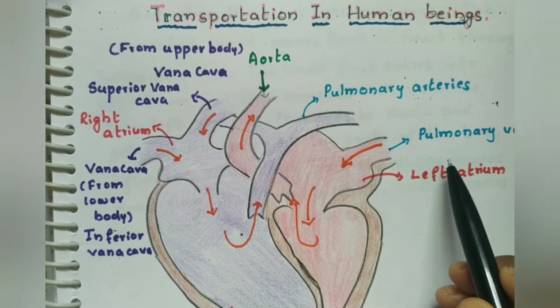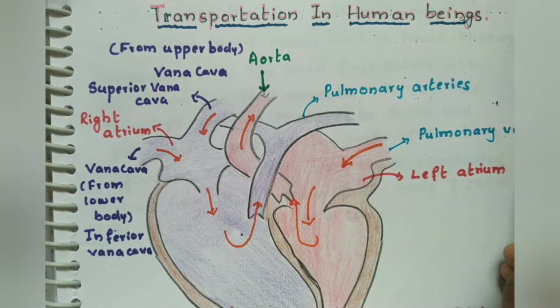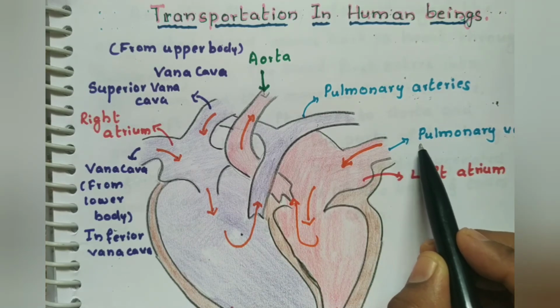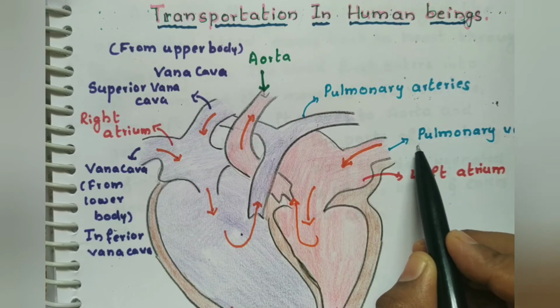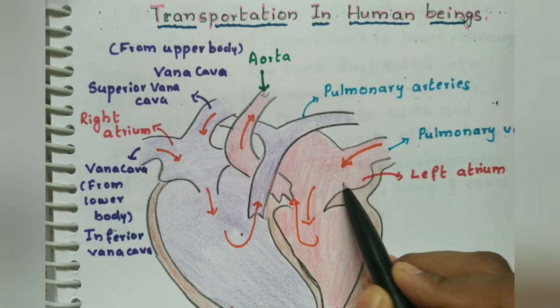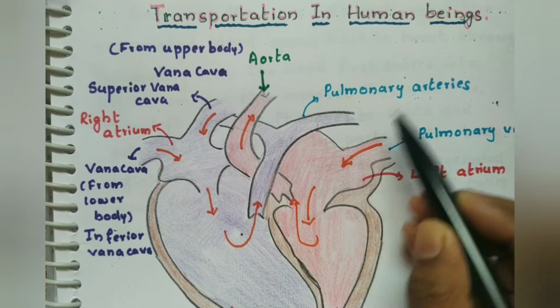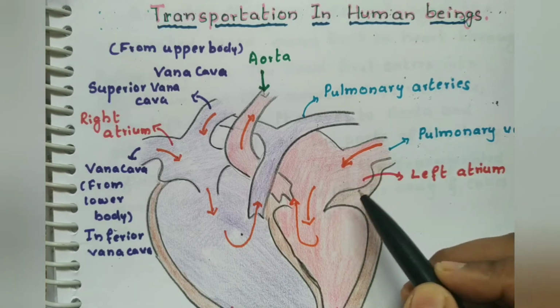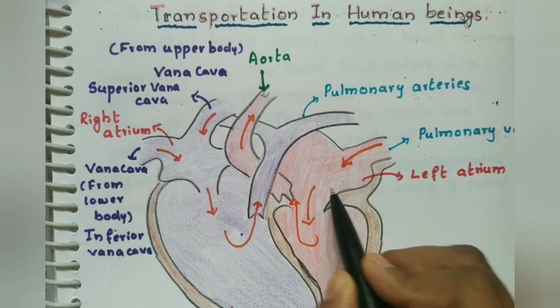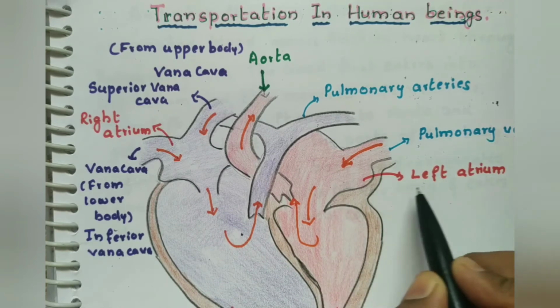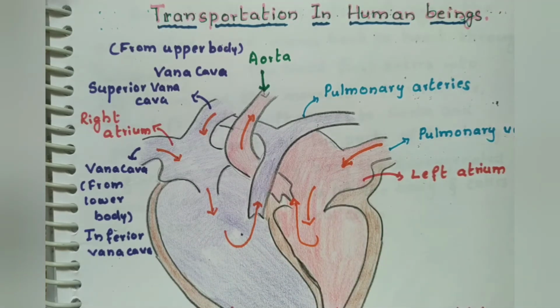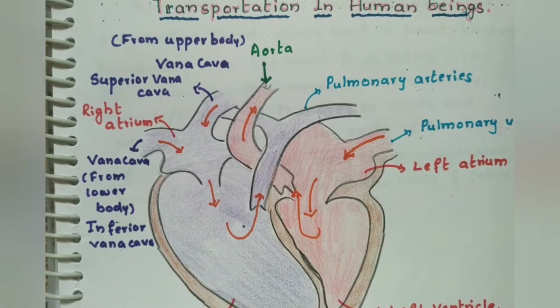And pulmonary arteries will always carry deoxygenated blood, but the pulmonary vein carries oxygenated blood from the lungs to the heart. See, it is bringing oxygenated blood from the lungs to the heart. It pours the oxygenated blood into the left atrium. So first understand how this transportation or pumping works.